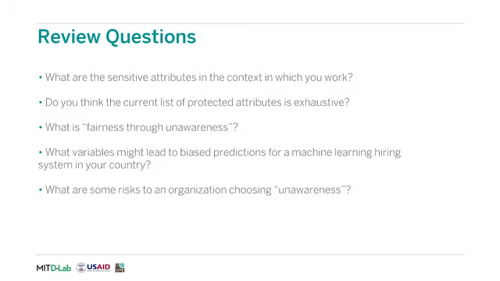Here are some review questions about this material. What are the sensitive attributes in the context in which you work? Do you think that the current list of protected attributes is exhaustive? What is fairness to unawareness? What variables might lead to biased predictions for a machine learning hiring system in your country? What are some risks to an organization choosing unawareness?